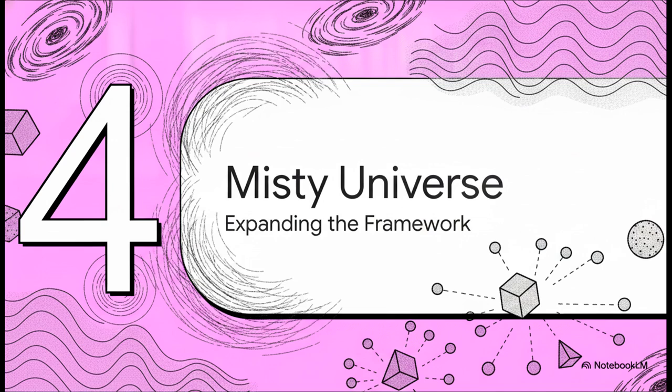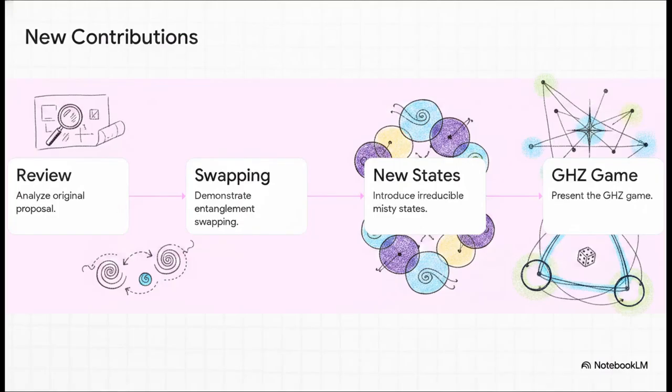Moving on to part four, expanding the misty universe, pushing the boundaries. German's new paper actually takes this framework quite a bit further, breaking it down into four distinct steps. First off, he reviews the original 2017 proposal just to establish what worked and what needed a bit of improvement. Then, he really puts the system to the test by demonstrating actual entanglement swapping. This shows exactly how quantum particles can become linked even without direct interaction, which is wild.